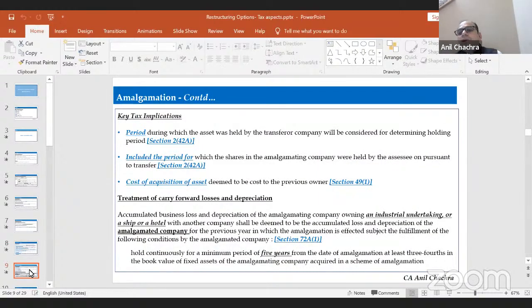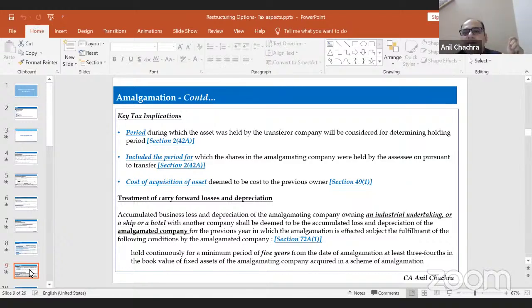So what about the period of holding? Section 2 clause 42A defines the period of holding. For the assets which have been transferred by the amalgamating company to the amalgamated company, that period will get included.